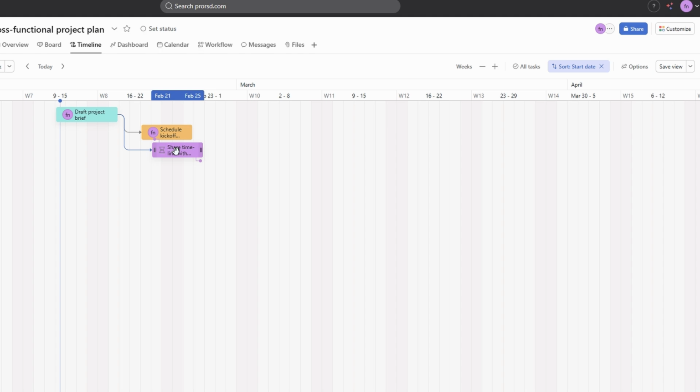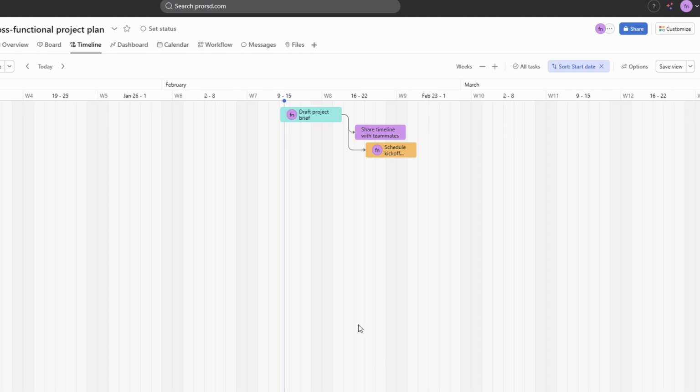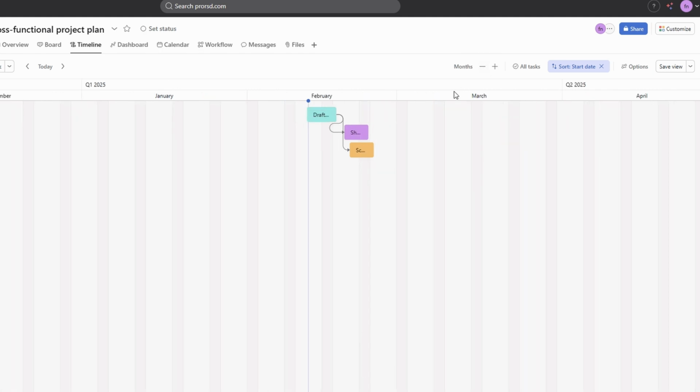One of the standout features of the timeline view is the ability to establish dependencies between tasks, which ensures that your project follows a logical sequence. A dependency means that one task can't begin until the preceding task is finished, preventing potential scheduling issues and ensuring smooth progress. This feature is essential for projects where tasks are interconnected, as it helps you avoid any confusion about the order in which things need to be completed.